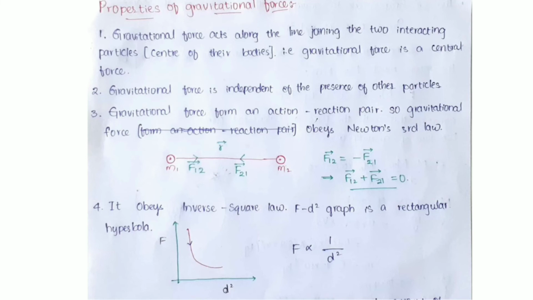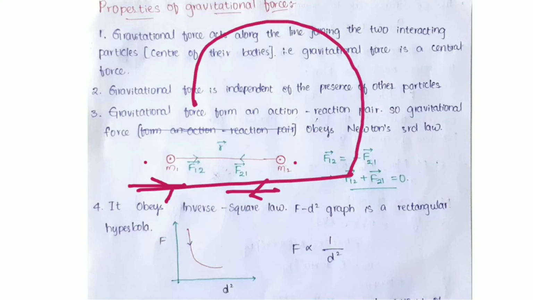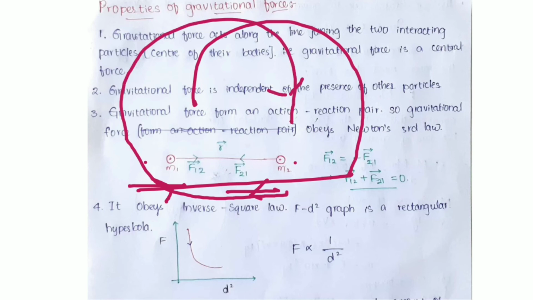We are discussing the third point. Gravitational forces form an action-reaction pair, so gravitational force obeys Newton's third law. If we take m1 as one massive particle and the other as m2, the forces between them are F12 and F21, and they are separated by a distance r. F12 and F21 differ in their direction of action. See here, this one is in this direction, clockwise, and this one is anticlockwise.